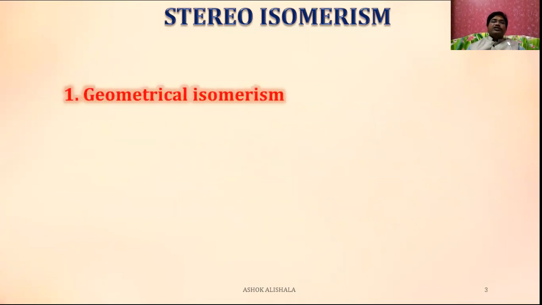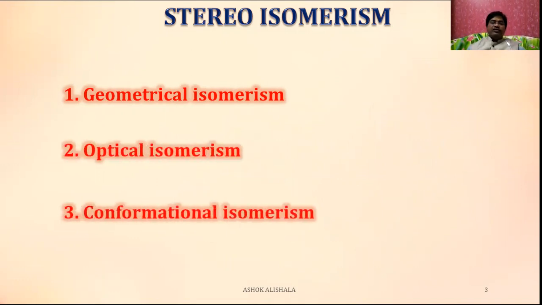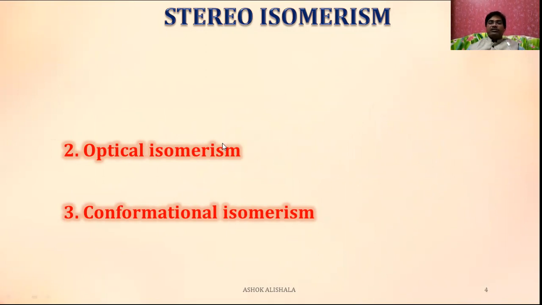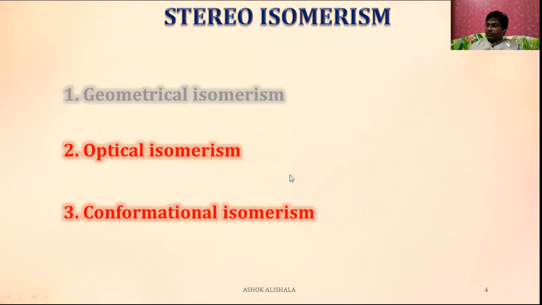Stereoisomerism can be broadly classified into three categories. The first one is geometrical isomerism. The second one is optical isomerism. The third one will be conformational isomerism. In the previous session we discussed geometrical isomerism, and in this session we're going to discuss optical isomerism.